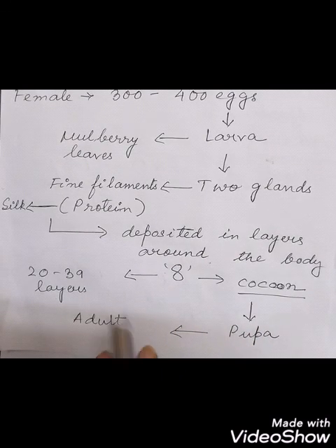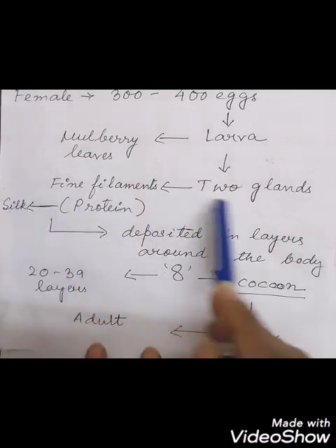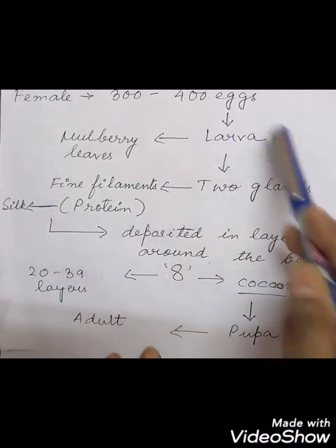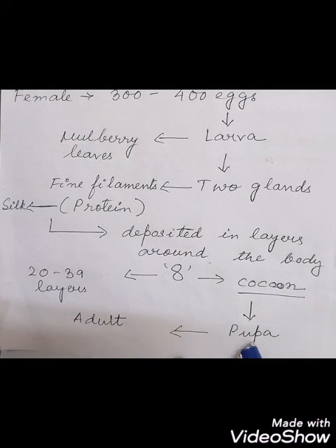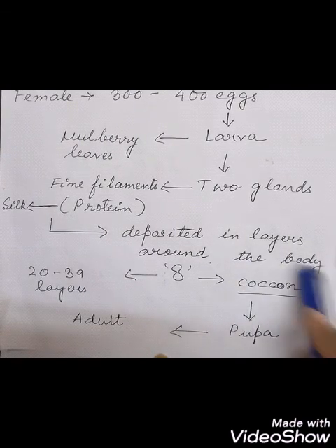These are continuous layers of this single thread which is secreted by the two glands of the larva, and they are deposited like a figure 8 outside the body. Inside there is a pupa, and then this pupa matures to form the adult. So where do we get the silk threads from? We obtain the silk threads from the cocoon of this silkworm, that is the larva. Okay.